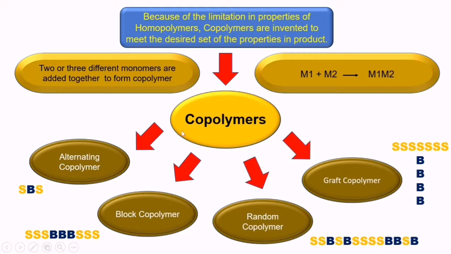So this is another technique to improve the properties of homopolymer material, so that the material can be used more efficiently in different kinds of applications.